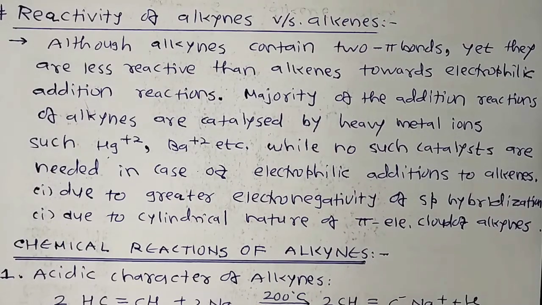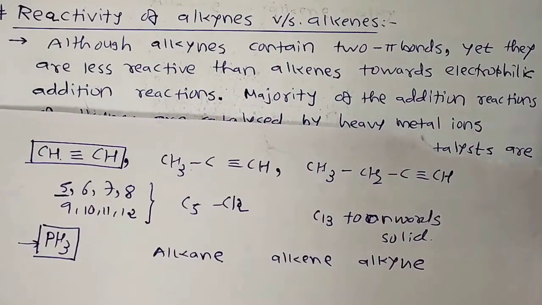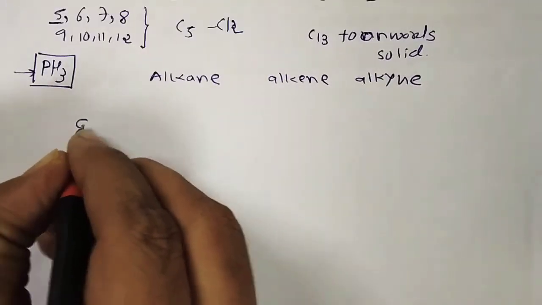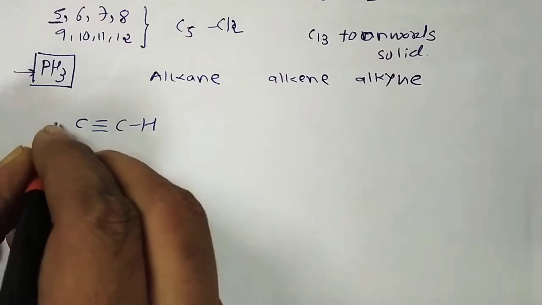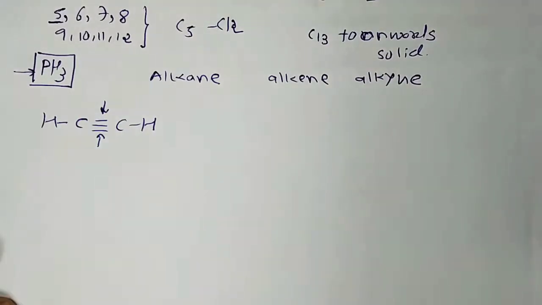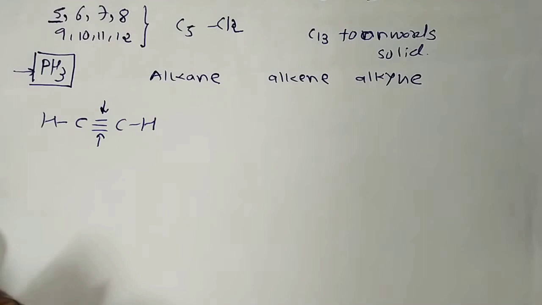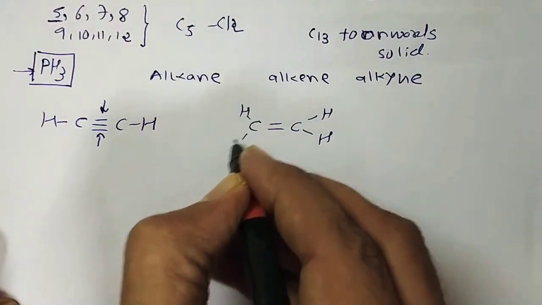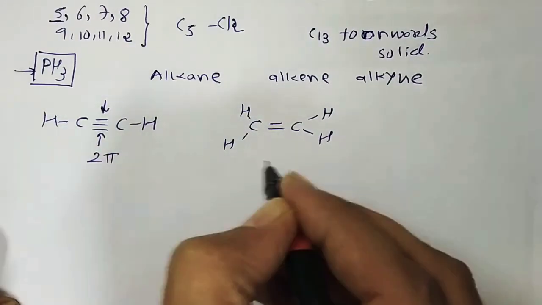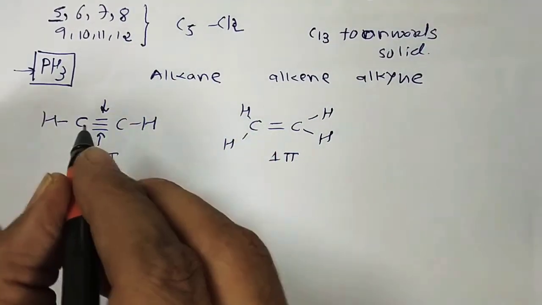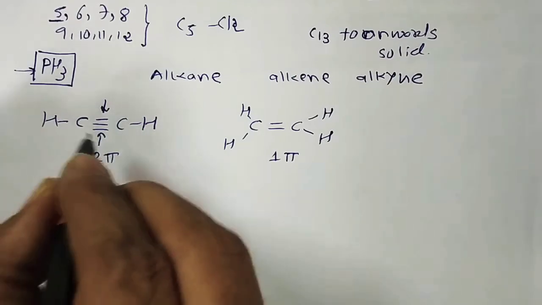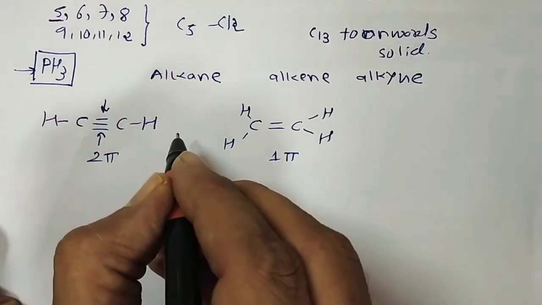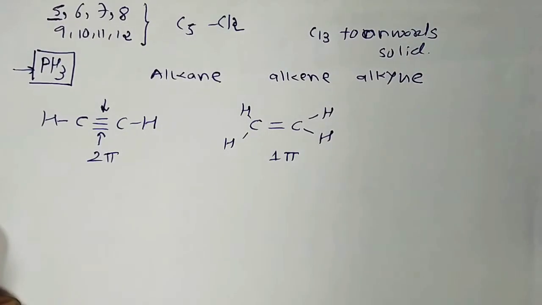Although alkynes contain 2 pi bonds, as we know alkyne contains 2 pi bonds, because for example, C triple bond CH, so first pi bond and second pi bond, okay? Yet they are less reactive than alkenes towards electrophilic addition reactions. For example, if I have C double bond C, H and H, so it's ethene, right? They have 2 pi bonds while this has 1 pi bond. Even though they have 2 weaker pi bonds, this is less reactive than alkene. So what's the reason behind that?